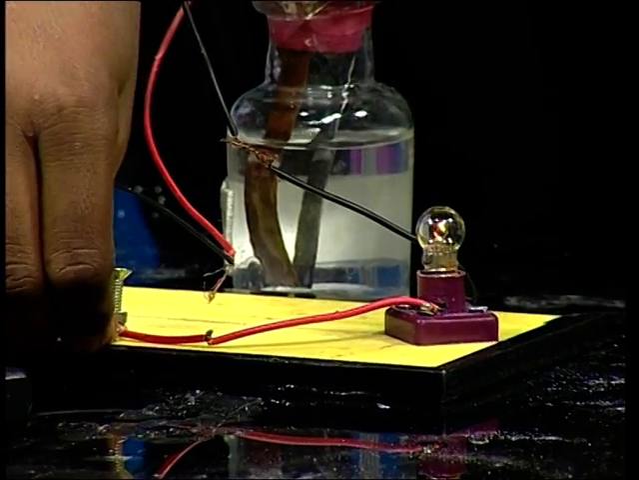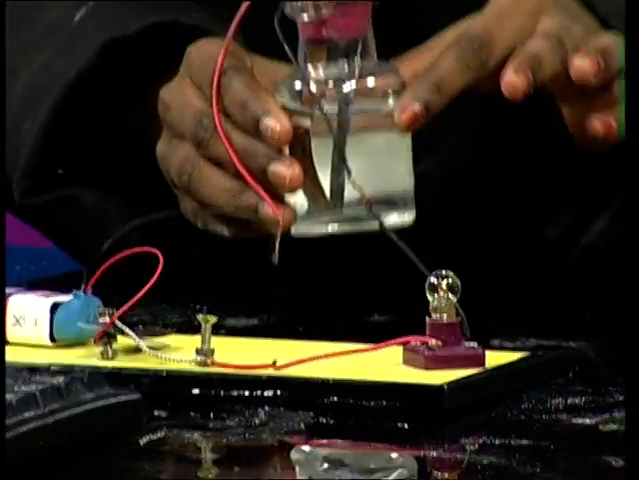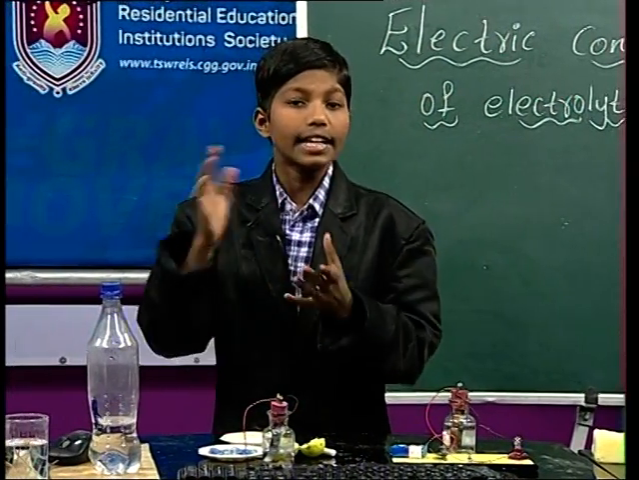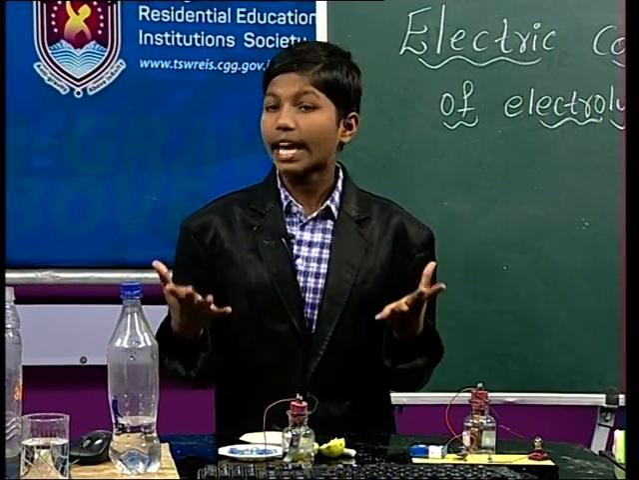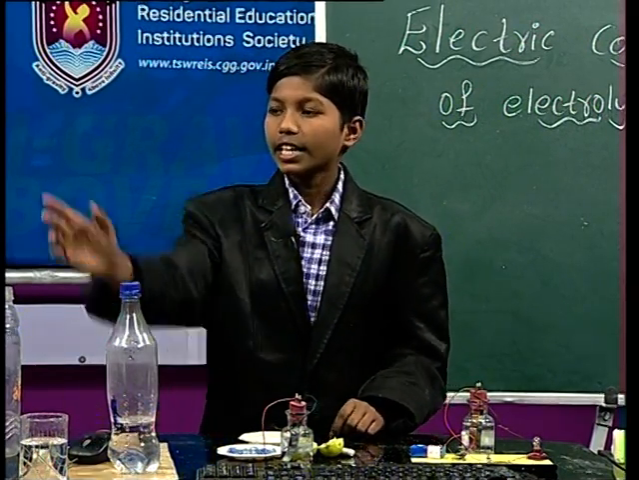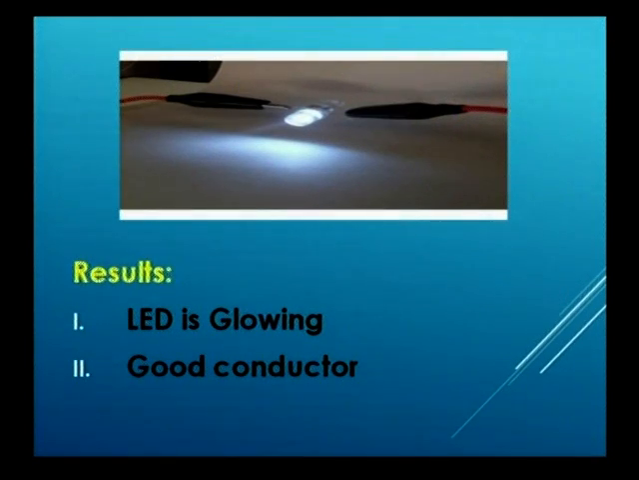What a miracle this is! The LED bulb is glowing when we add salt to the distilled water. Yes friends, let us see in our PowerPoint whether our result is the same or not. See friends, here we already added the salt to the distilled water. Then, friends, it is a miracle.